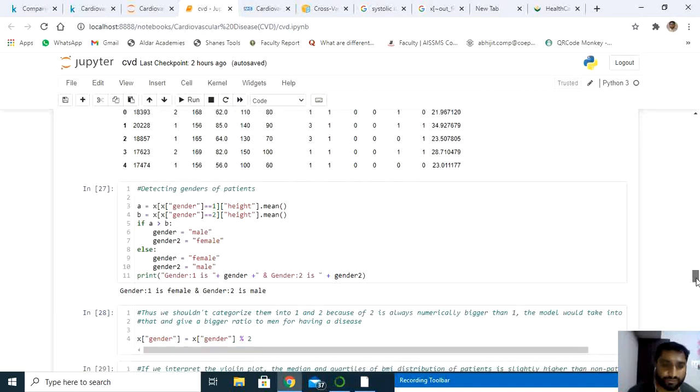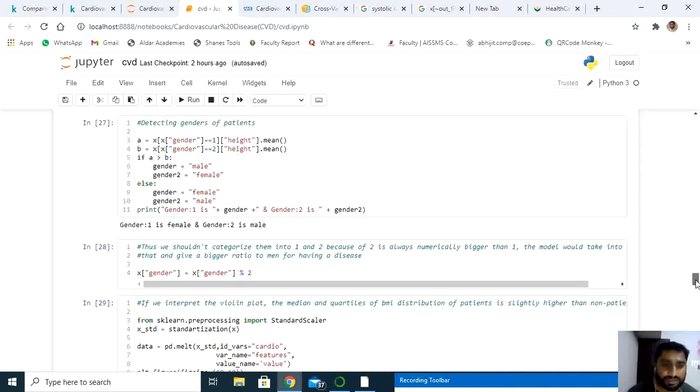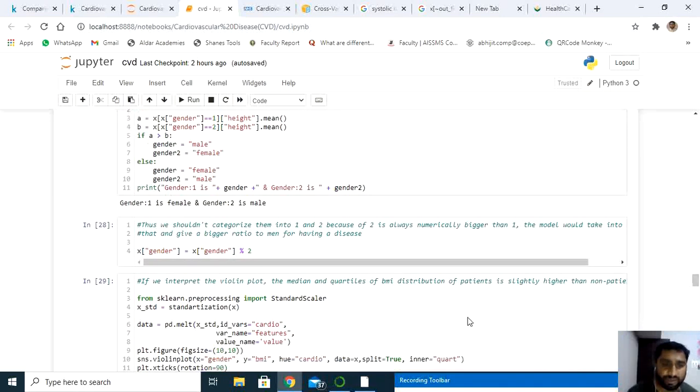Sorry for that. So now next, X gender we need to divide. If the value is 2, I'm going to divide that one with the 2 here. So gender equal to 2, that means it should categorize them into 1 and 2, because 2 is always numerically bigger than 1. The total model would take that into account and give a bigger ratio to men for having a disease. So I have divided that one.